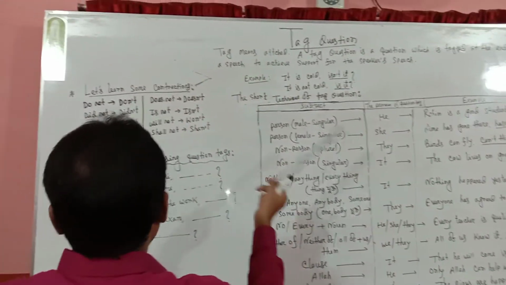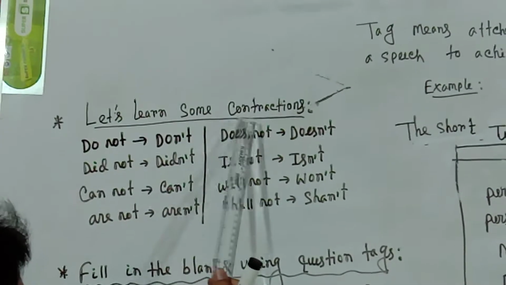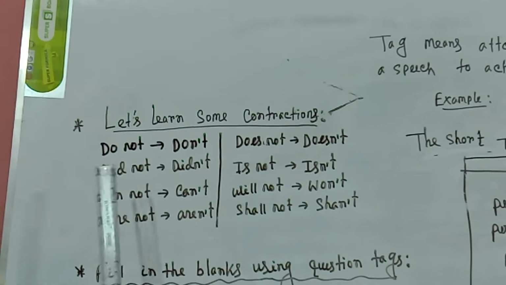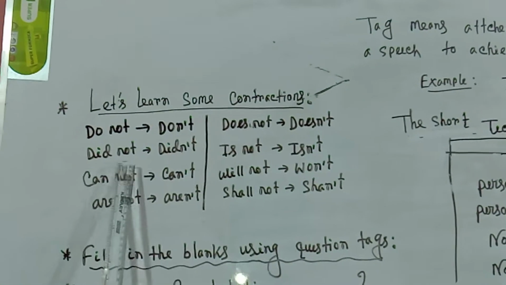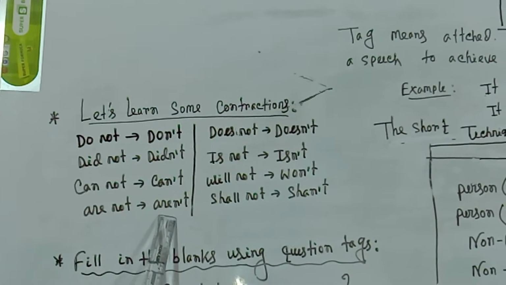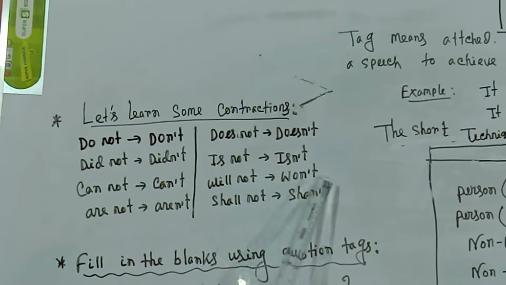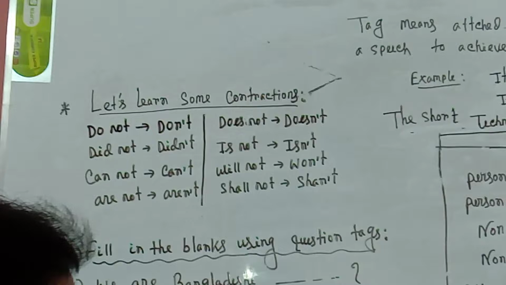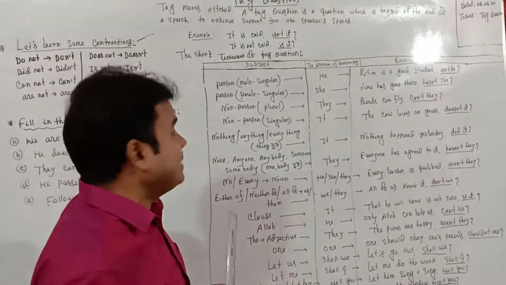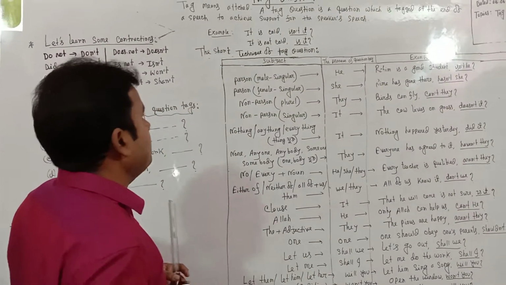My dear students, let's learn some contractions. Remember that it is necessary for us. Do not, in short, don't. Did not, didn't. Cannot, can't. Am not, aren't. Does not, doesn't. Is not, isn't. Will not, won't. Shall not, shan't. My dear students, if you know the short techniques of tag questions, you will answer the tag question correctly.